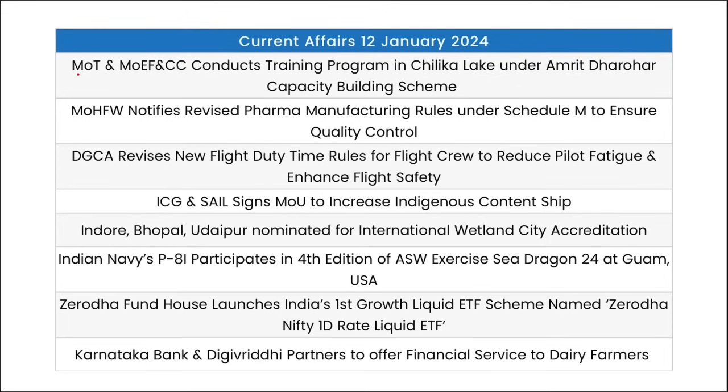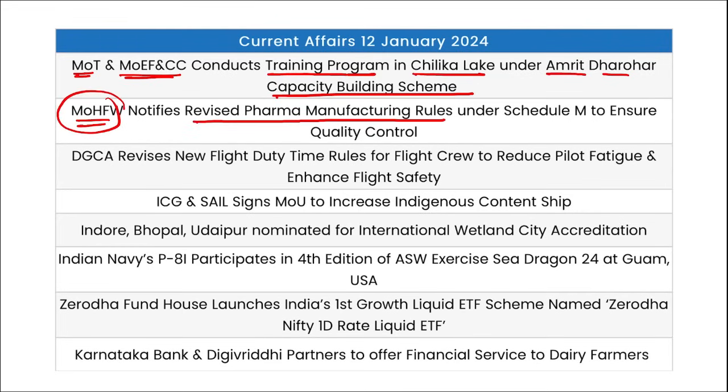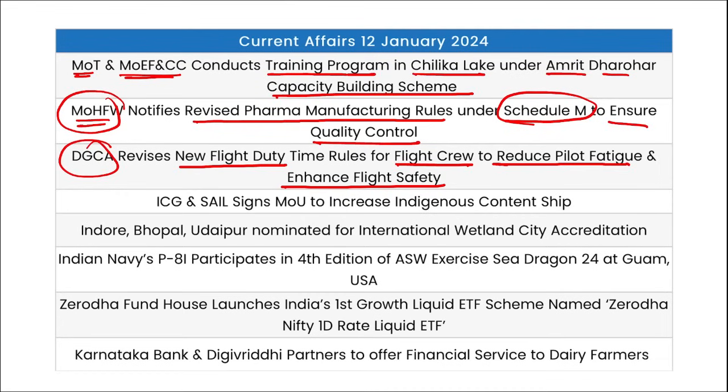Now let's go for a quick one-liner revision. Ministry of Tourism and Ministry of Environment, Forest and Climate Change conducted a training program in Chilka Lake in Odisha under the Amrit Dharohar Capacity Building Scheme. Ministry of Health and Family Welfare notified the revised pharma manufacturing rules under Schedule M to ensure quality control. DGCA revised the flight duty time rules for flight crew to reduce pilot fatigue and enhance flight safety. Indian Coast Guard and SAIL signed an MOU to increase indigenous ship content in India, so that more and more products can be sourced from India.